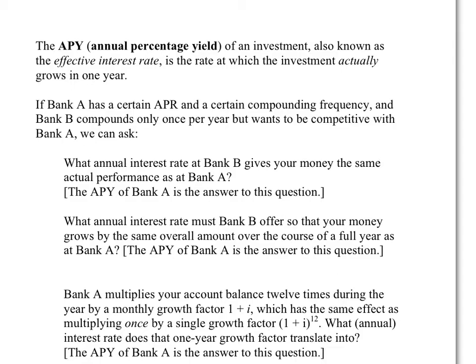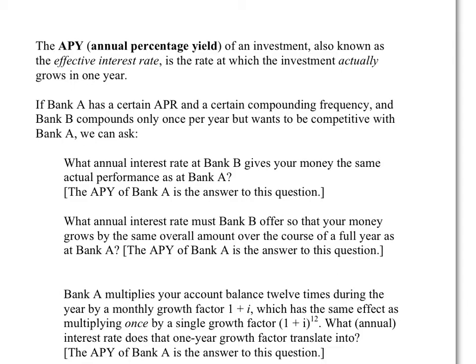So to return to our example of Bank A and Bank B, if Bank A has a certain APR and a certain compounding frequency, and Bank B compounds only once a year, but it wants to be competitive with Bank A, it wants to attract customers the way Bank A does, then we can ask the following. What annual interest rate at Bank B gives your money the same actual performance as at Bank A? The answer to that question is the APY of Bank A.